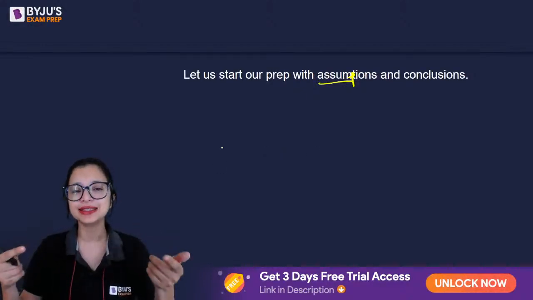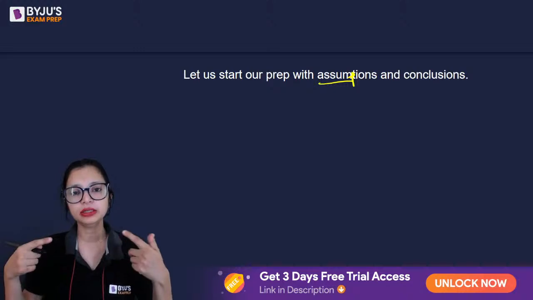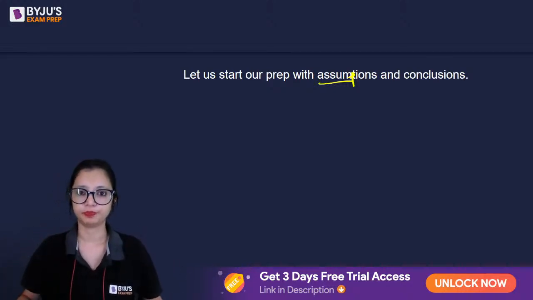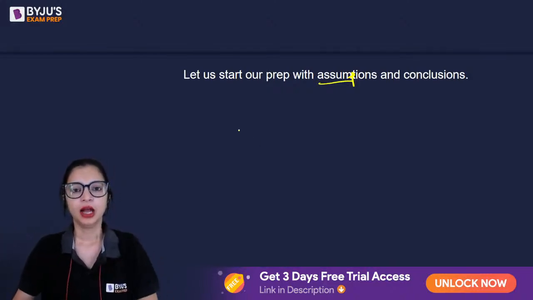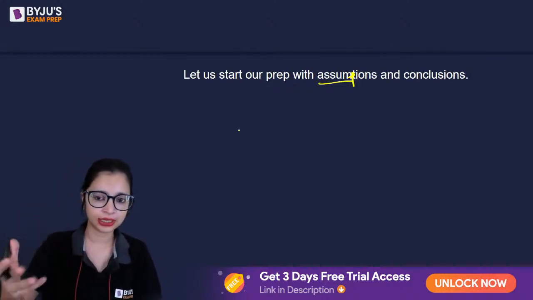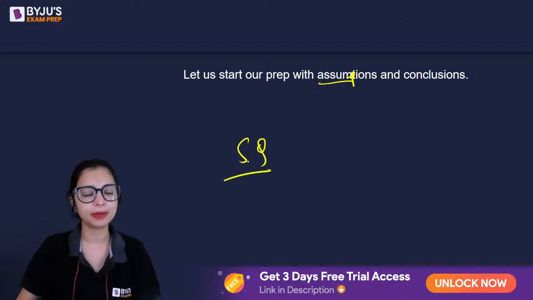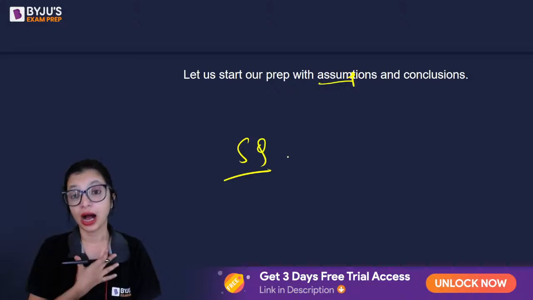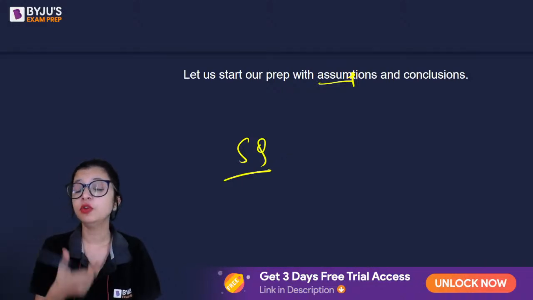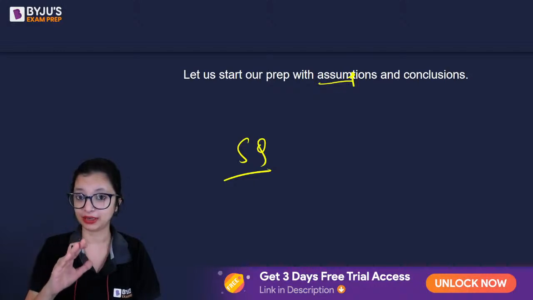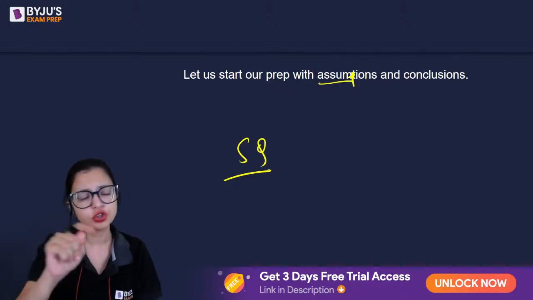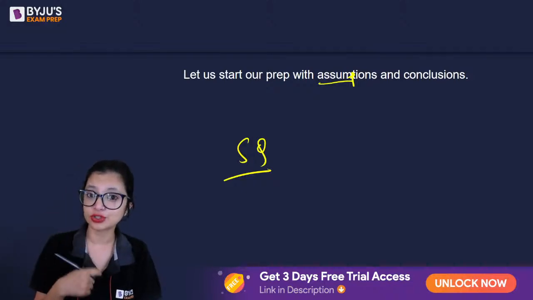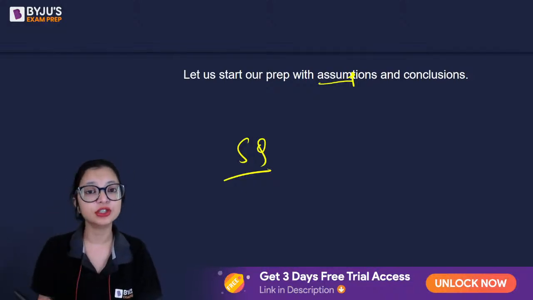Assumption is an unsaid thing that the speaker, that the author believes to be true before a statement is given to you. एक सिंपल एग्जाम्पल मैं आपको देती हूँ. As a teacher, अगर मैं आपसे बोलती हूँ कल assumption के 5 questions आप करके आएंगे, please solve 5 questions on assumptions. If I say this to you as a teacher, I am the speaker. So the assumption will be drawn from my perspective. Remember that. I am going to be making assumptions, not you as a reader, but I as a speaker. So you will have to put yourself in my shoes and then figure out what I must have assumed.